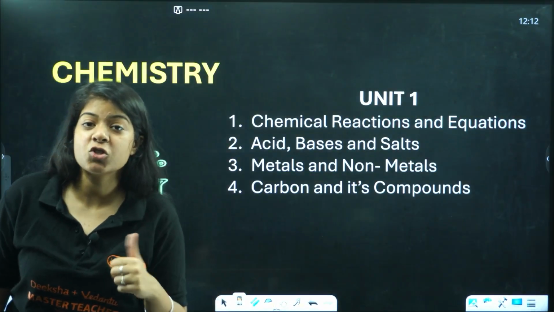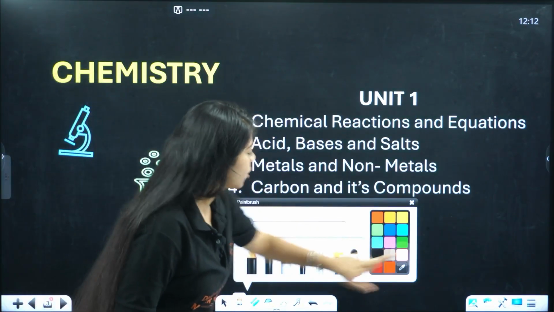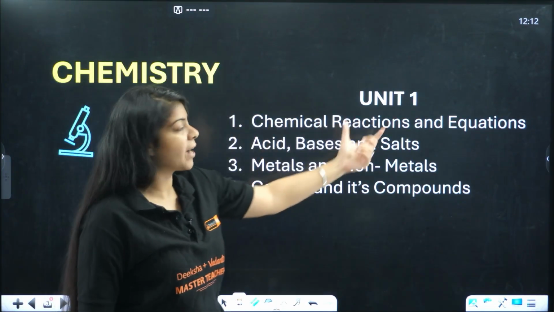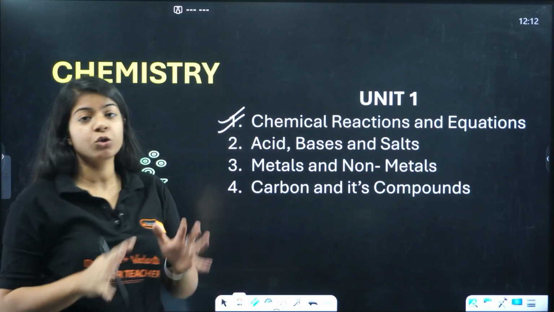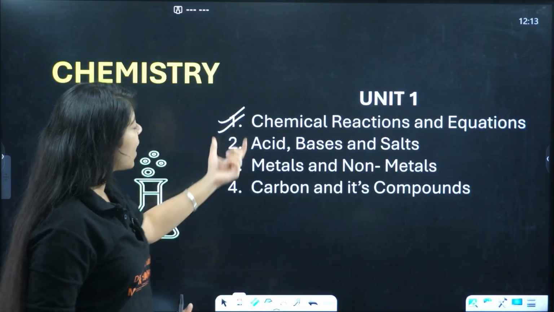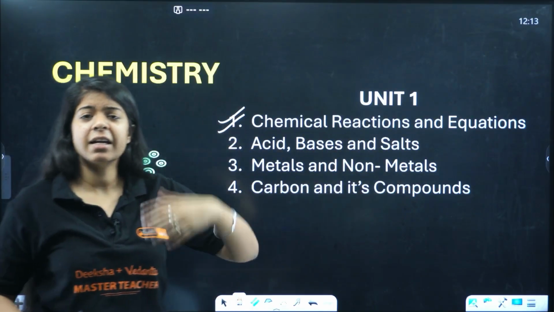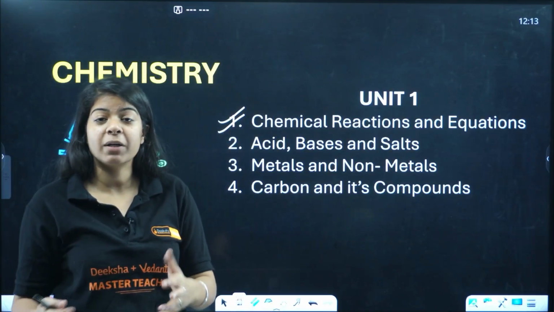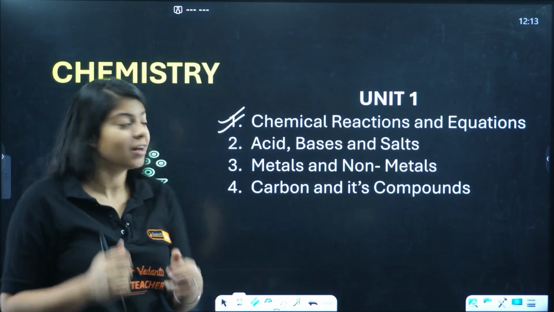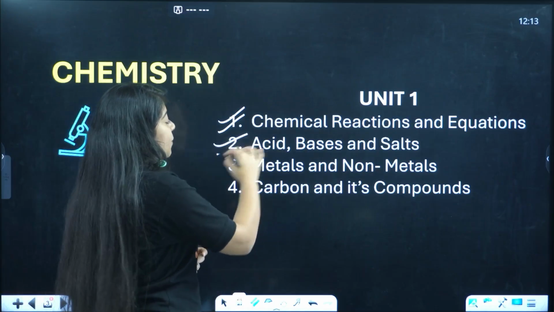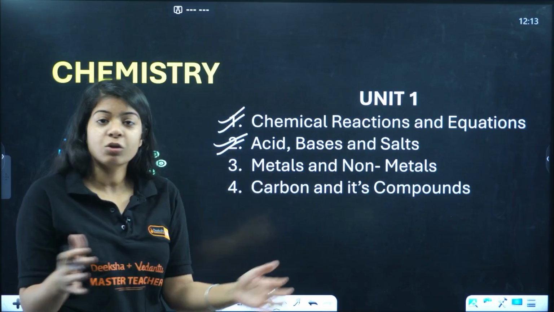Now coming to chemistry, that is your unit 1. You'll have the following chapters in your chemistry, okay? The first one is chemical reactions and equations. Very simple, very basic. We'll go through them one by one. Next we have acids, bases and salts, in which we'll talk about what acids and bases are, their properties, how the litmus paper changes its color, and all that stuff. Then metals and non-metals, their properties, malleability, ductility and all those kinds of things.